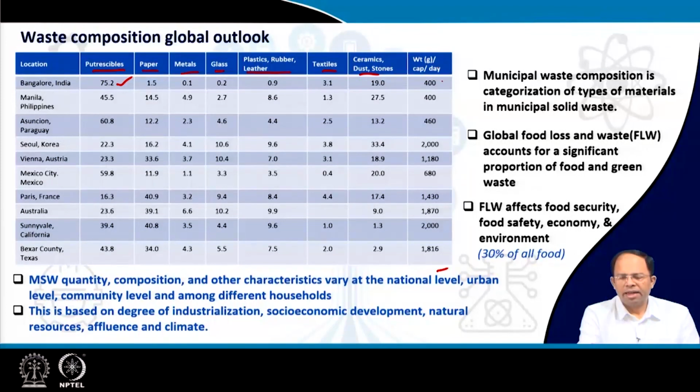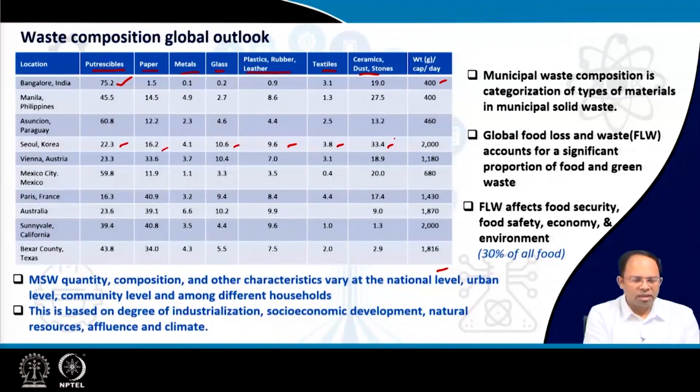Overall, waste generated is around 400 grams per capita per day, and you can see that the values are different for different countries. For example, in Korea, we see the value as 22.3 for organic matter, paper 16%, metals 4%, glass 10%, plastic, rubber, leather 9.6%, textile 3%, and ceramics dust around 33%.